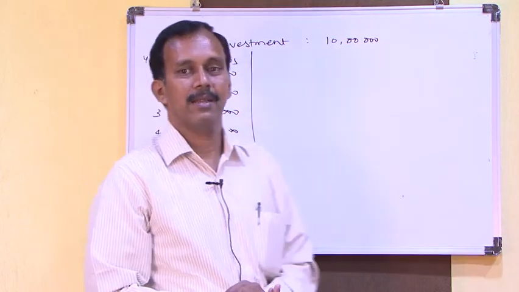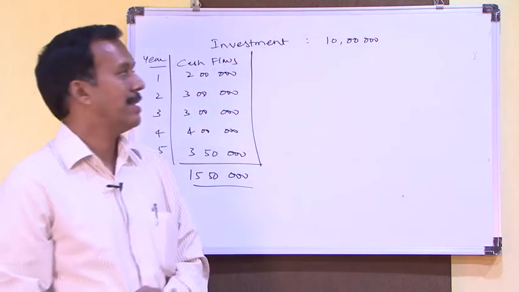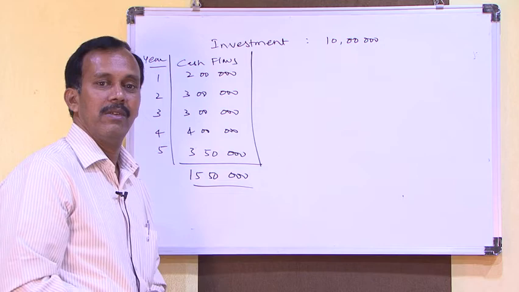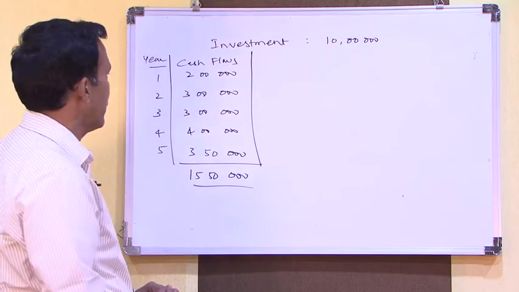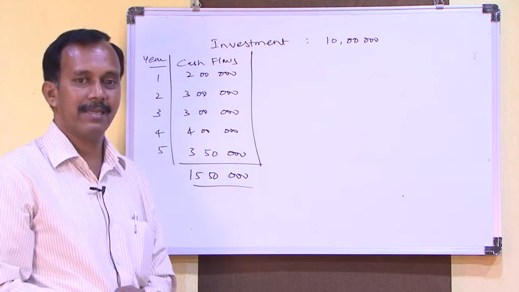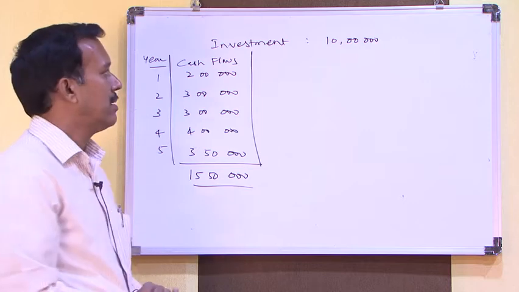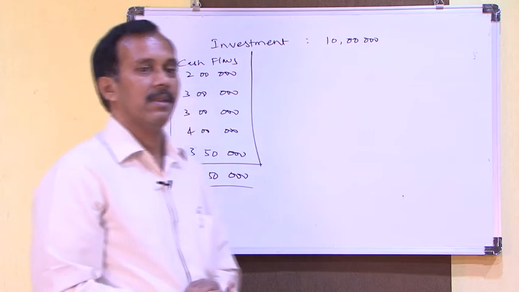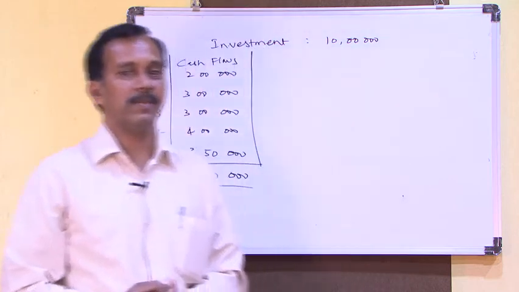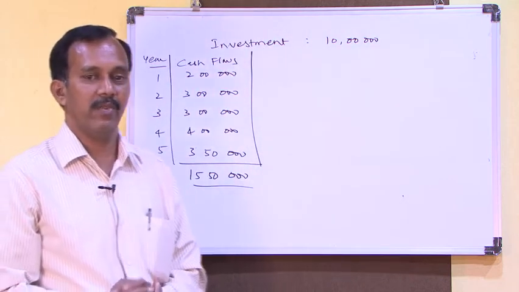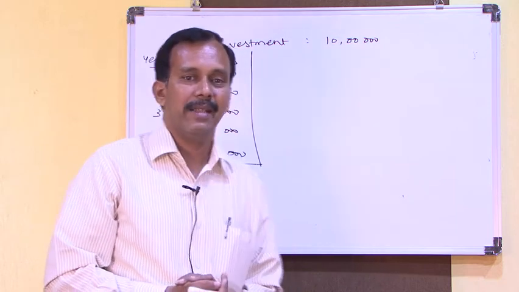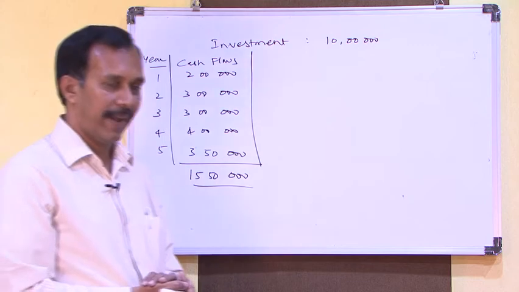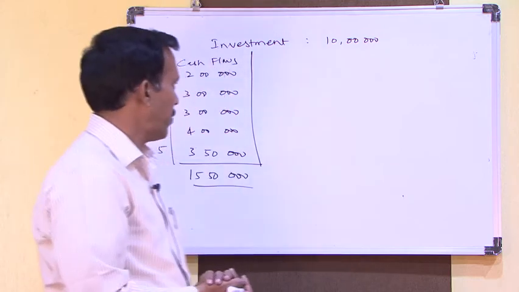If you see it as a layman's approach, 10 lakhs is the investment and after 5 years you will get 15 lakhs 50,000. So 5 lakhs 50,000 is the net gain if you are not studying financial management. But if you are studying financial management, you need to calculate the present value factor and find the expected value after multiplying the present value factors with the cash flows.